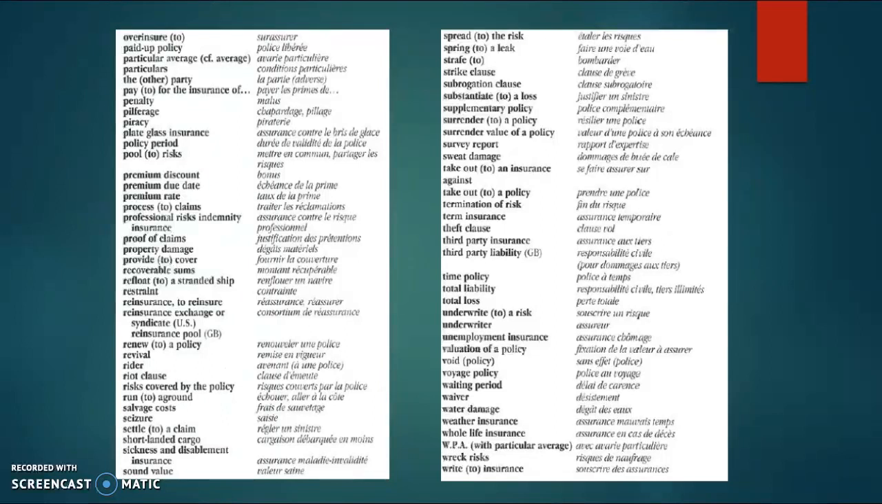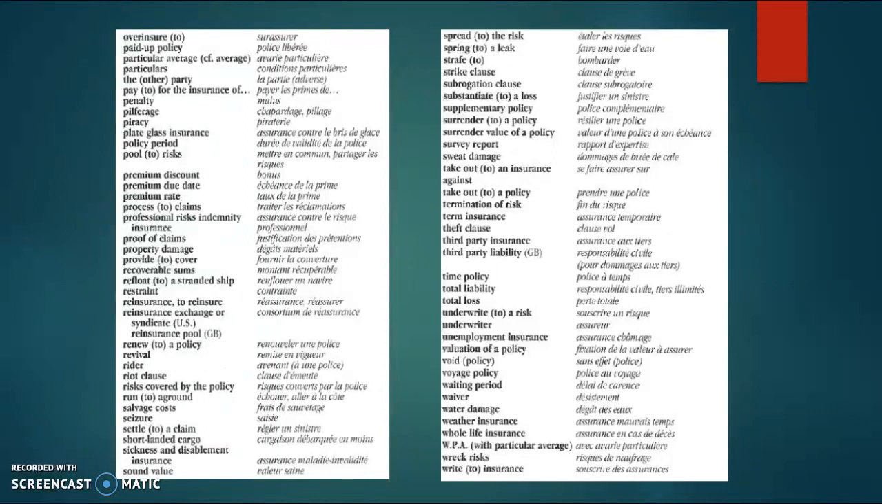Overinsure, paid up policy, particular average, particulars, the other party, pay for the insurance of, penalty, pilferage, piracy, plate glass insurance, policy period, pool risks, premium discount, premium due date, premium rate, process claims, professional risks indemnity insurance, proof of claims, property damage, provide cover, recoverable sums, refloat a stranded ship, restraint, reinsurance, to reinsure, reinsurance exchange or syndicate, reinsurance